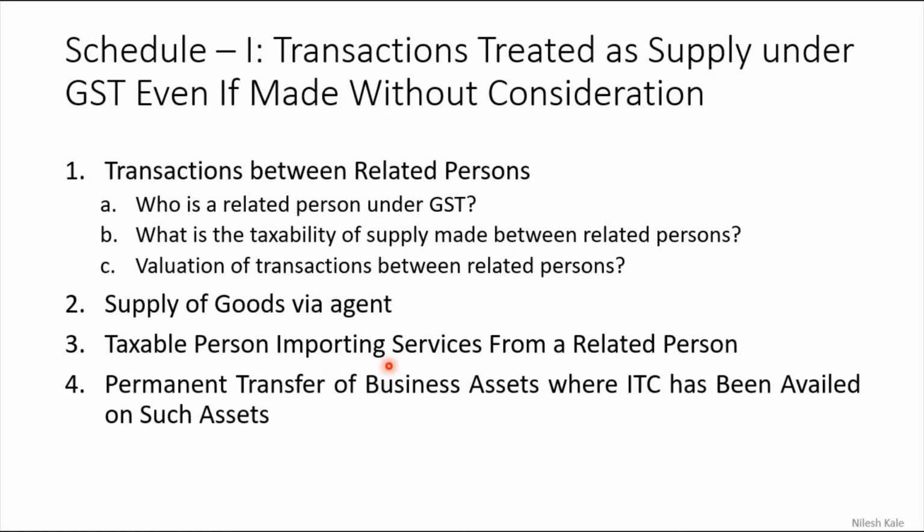Taxable person importing services from a related person. In section 7 subsection 1, second clause, we had learned about the importing of services, be that for the furtherance of business or not, that service will be considered as a supply. The same point is also considered here. Taxable person importing services from a related person, yes, that is a taxable supply. Permanent transfer of business assets: what is permanent transfer and all, we will see later in the upcoming slides, where ITC has been availed on such assets. We will learn all this one by one.